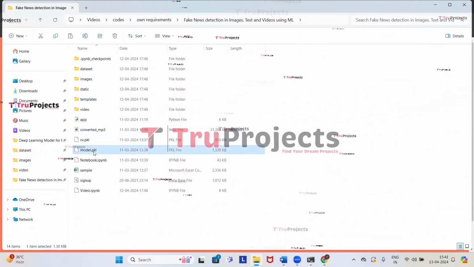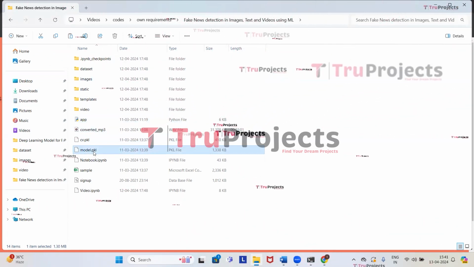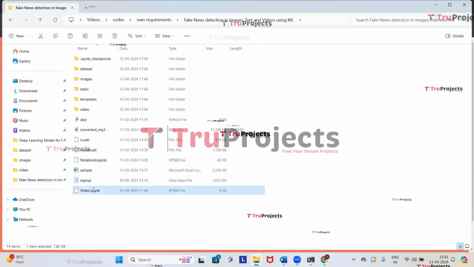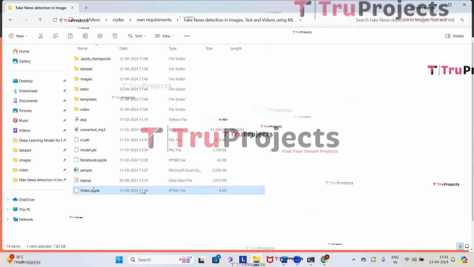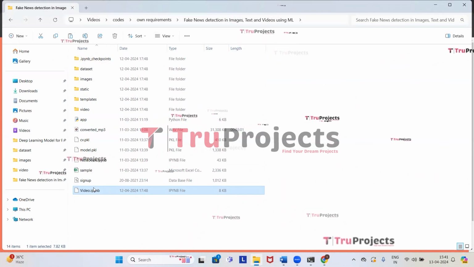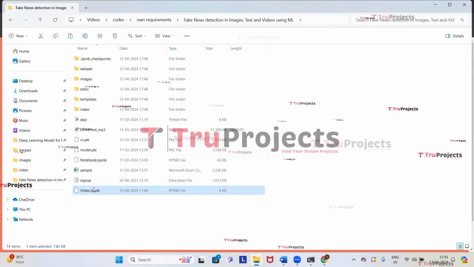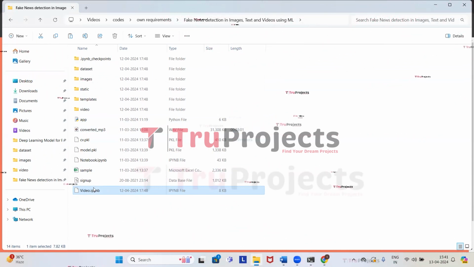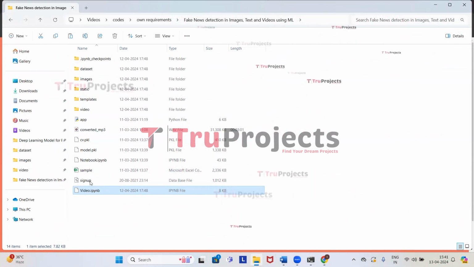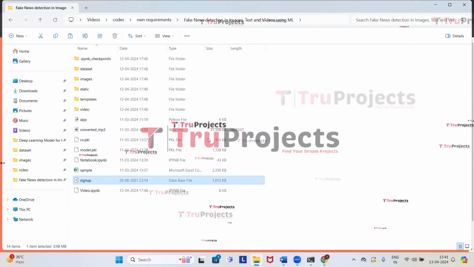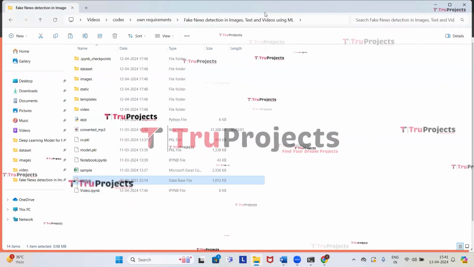These are the model files which contain algorithm information. They will be loaded into the project code during runtime. These are the 2 IPYNB files which contain the codes. These are the Jupyter Notebook files. These files contain the combination of code, graphs, and outputs all in one place, and it allows users to write and execute code in individual cells. This is the signup.db file. This file is a database file which is used to store the user information.